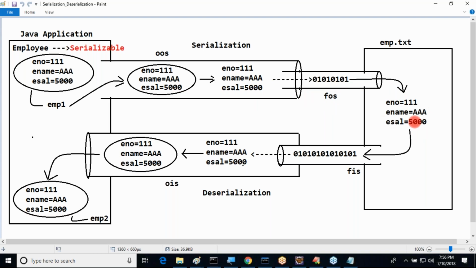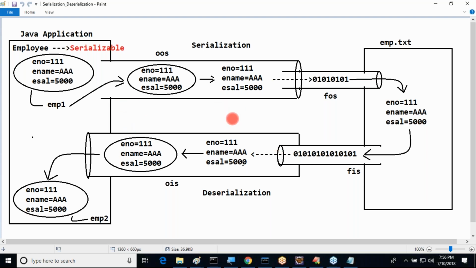Why? Because the emp.txt file is a file system. That file system is able to store data permanently. A file system is a permanent storage area, so it is able to store data permanently. That's why it is called a persistence mechanism. Wherever we are maintaining data permanently in permanent storage, we can understand it is a persistence mechanism.